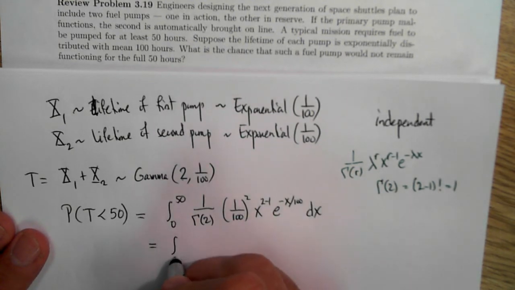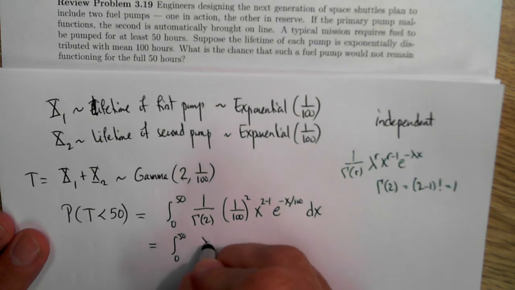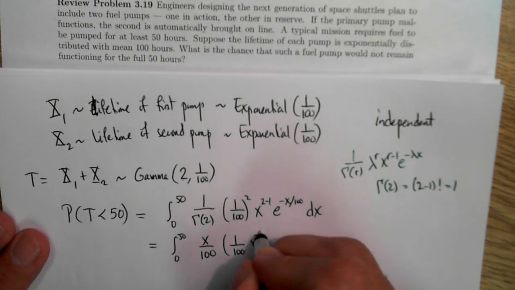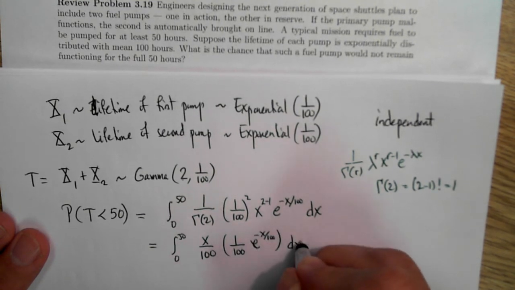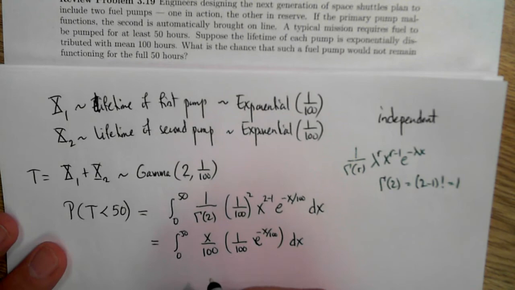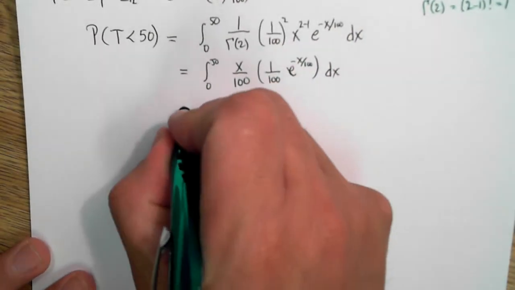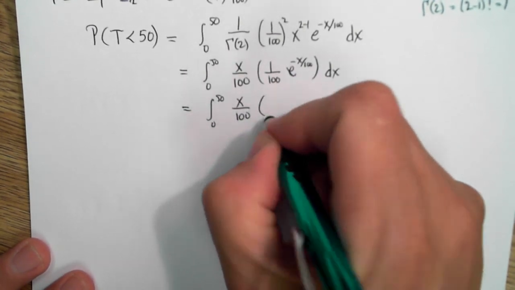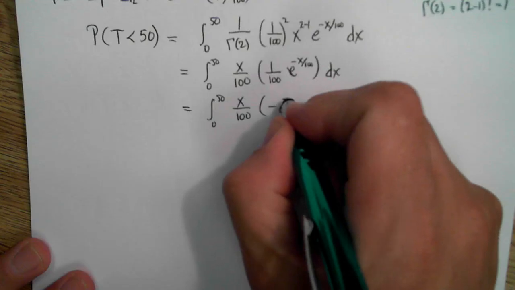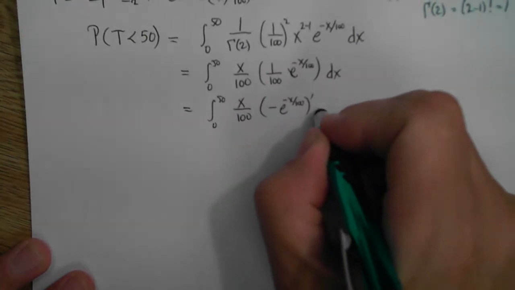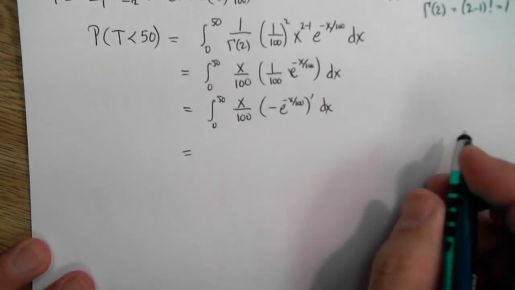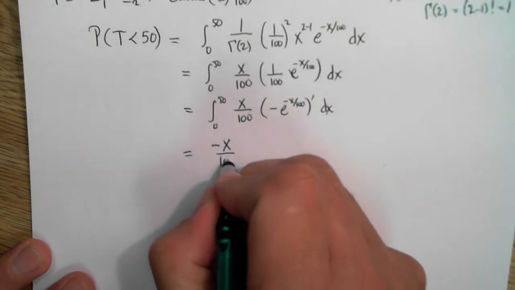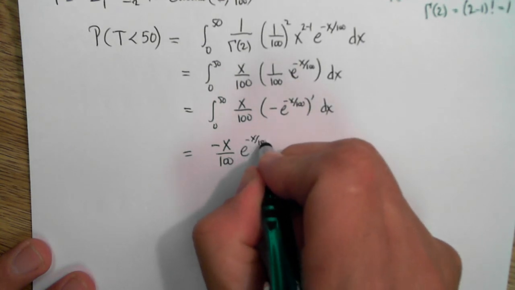And so I can rewrite this as the integral from 0 to 50 of x over 100 times 1 over 100 e to the minus x over 100 dx. Now the reason I write it like that is so that I can use integration by parts. So it equals the integral from 0 to 50, x over 100 times, this part here in parentheses is the derivative of negative e to the minus x over 100. And so applying integration by parts, we get negative x over 100 times e to the minus x over 100.